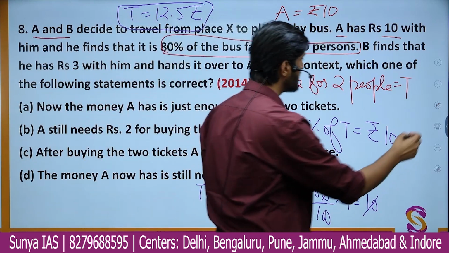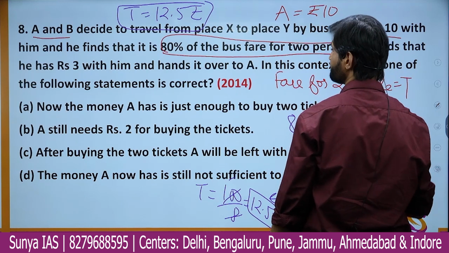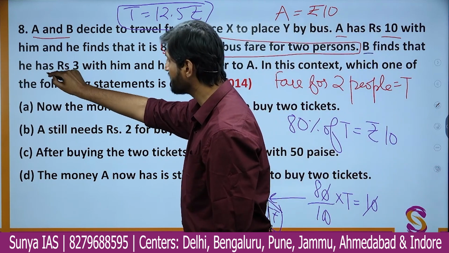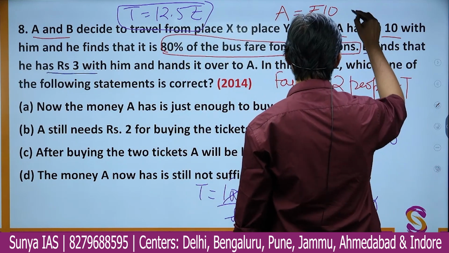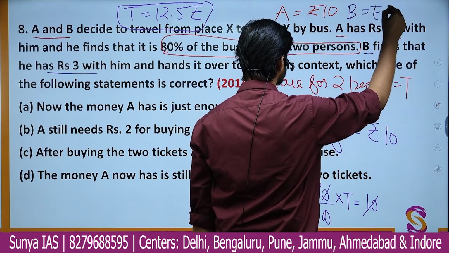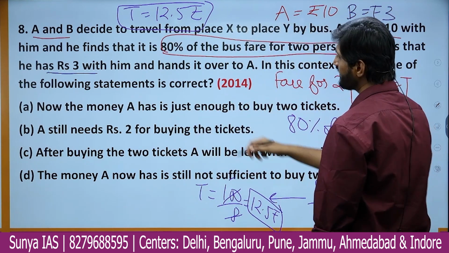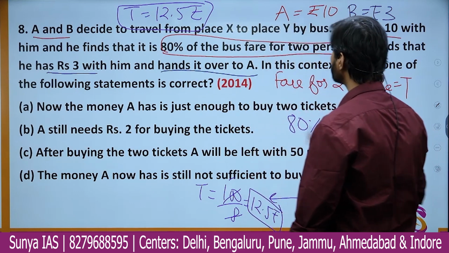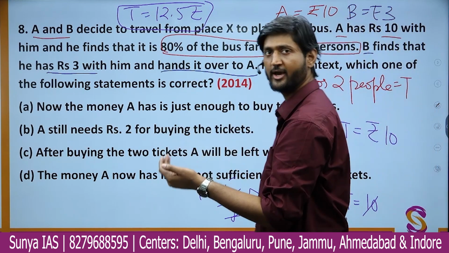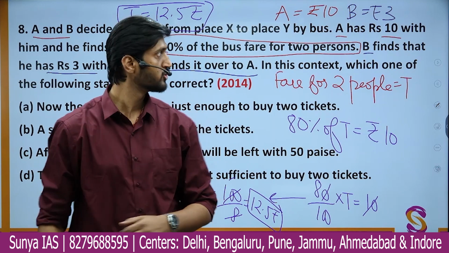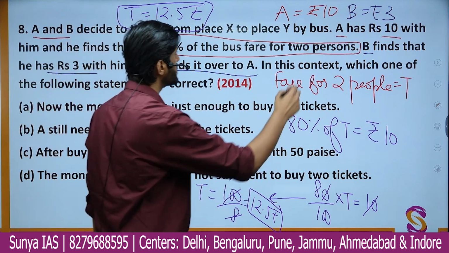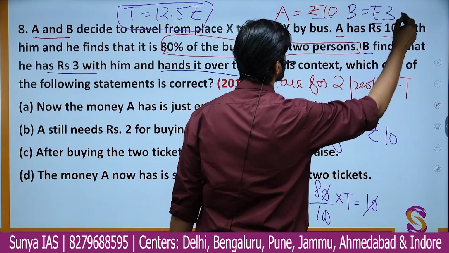Now what is happening? B finds that he has rupees 3 with him, and hands it over to A so that he can pay the fare. So the total amount with A is now 10 plus 3, that is rupees 13.